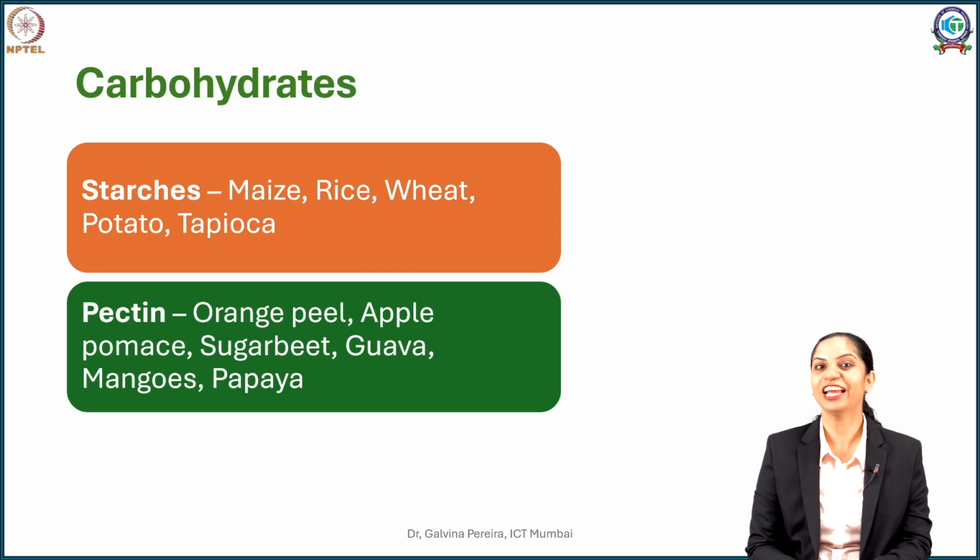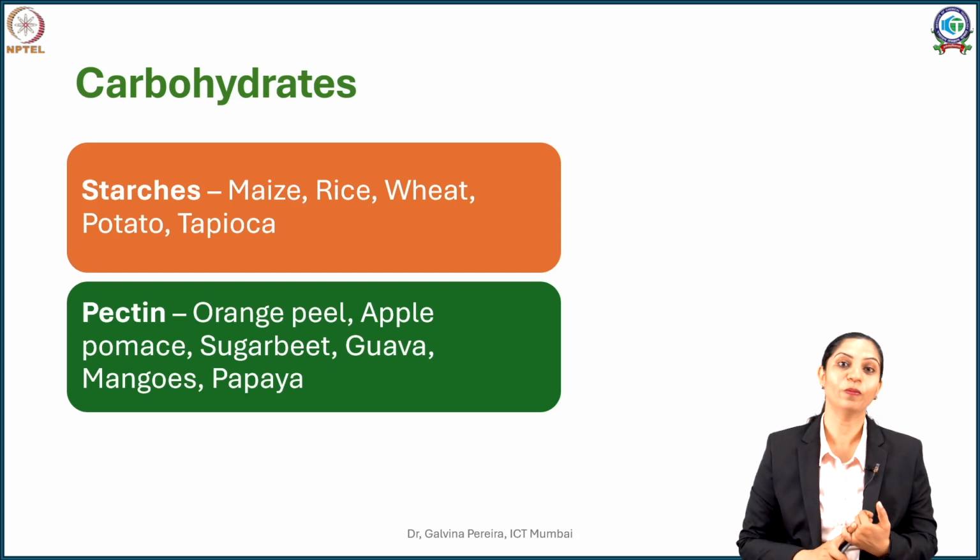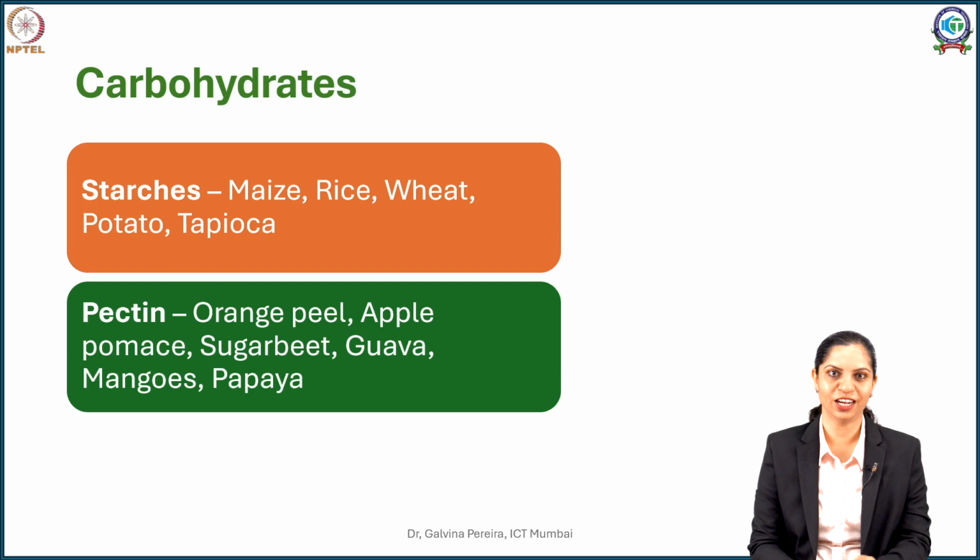Naturally every plant will have stored starch, but if you have to commercially extract or commercially utilize starches, they are generally obtained from grains and from tubers, which are dug up and contain an enormous amount of starch. So this can be grains such as maize, rice, wheat, or it could be underground tubers such as potato and tapioca, also called cassava.